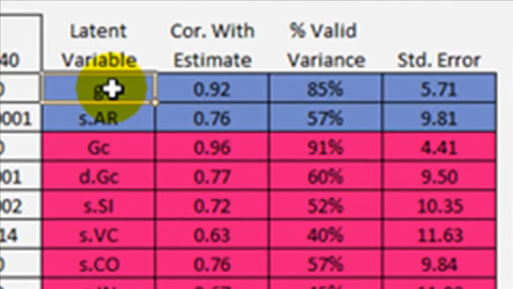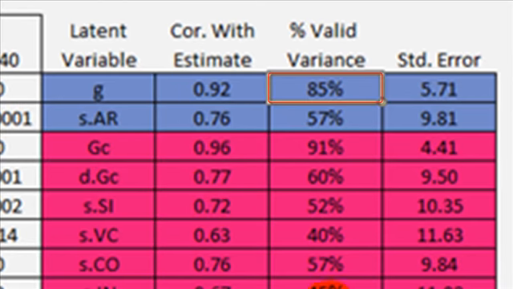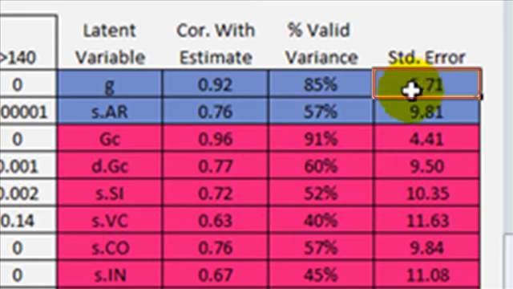Here what we have is the latent variable G's correlation with our estimate. So we have G, the latent variable, the one that we can't see, and our weighted composite, our estimated G. What's the correlation? The correlation is 0.92. Our estimate has 85% valid variance. That is, about 85% of estimated G, or 86%, is G variance. Here's the standard error around our estimate of 103. And that standard error was used to estimate these thresholds here, and it was also used to estimate this confidence interval.